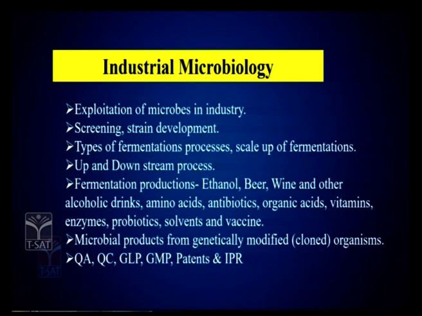And also the types of fermentation processes, as I mentioned: for citric acid production, whether surface fermentation is useful, and for which enzymes you use solid state fermentations. So, identify the differences between surface, submerged and solid state, and make notes on this. It will be useful for your entrance exam preparation. And upstream and downstream processes, especially downstream processes and recovery processes, are very important. For every product you use different techniques. So, list out all of these downstream processes.